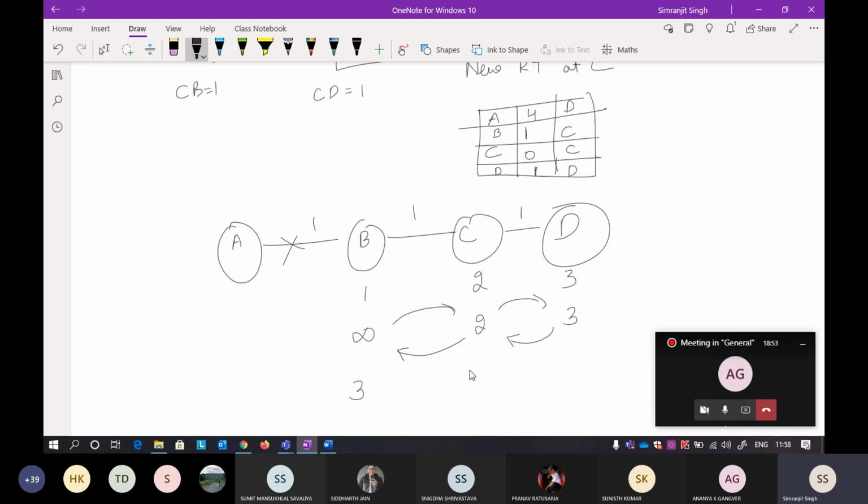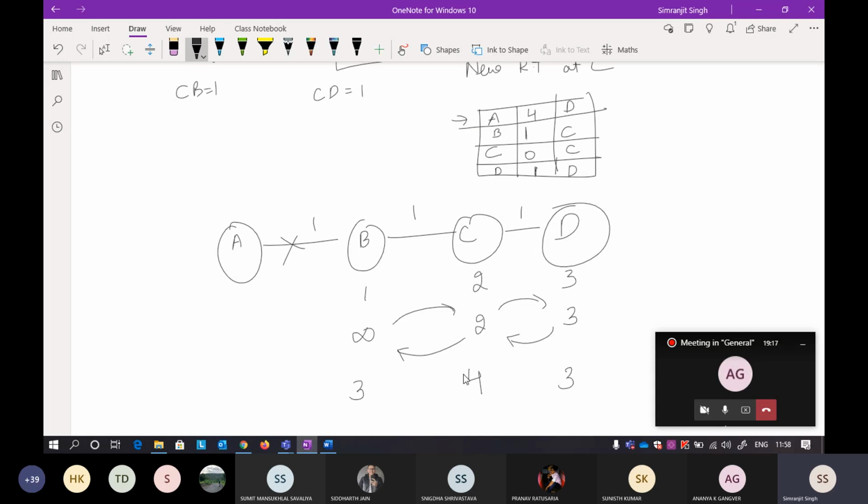It is 1. So 3 plus 1 here is 4. In the similar way, C is also saying to D, I can take you to A, because D will get a distance vector from C. So C says I can take you to A in 2, and the distance required to reach C is 3. So now this will be your updated routing table at A.